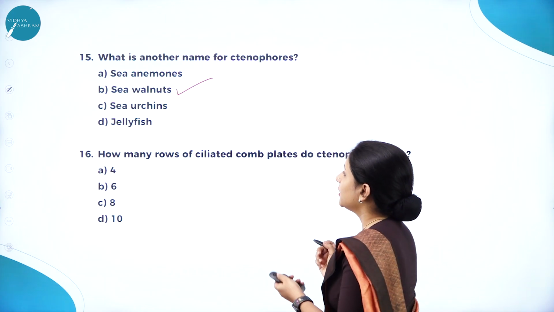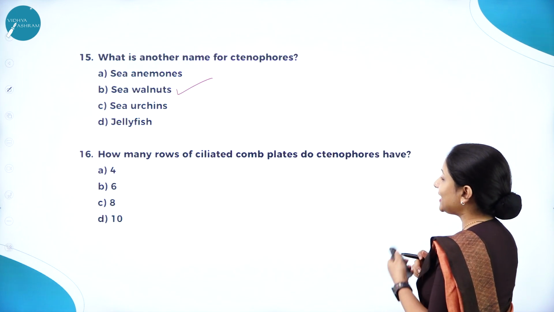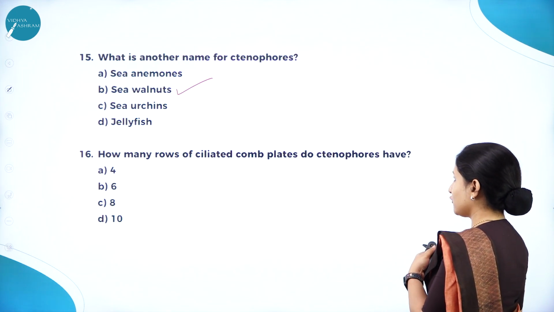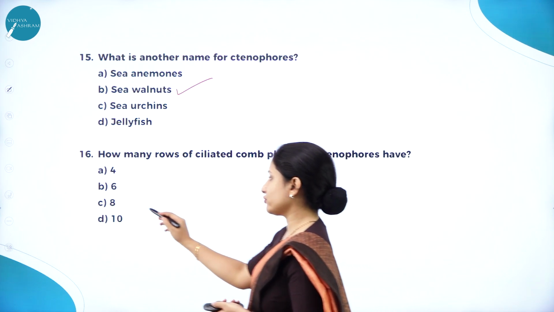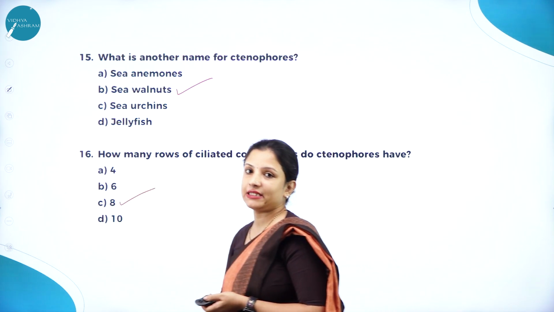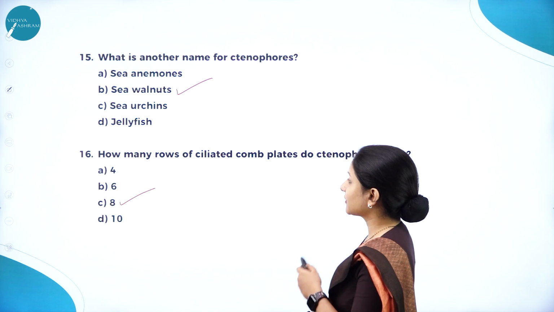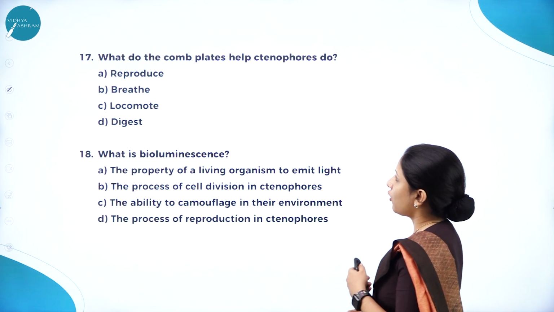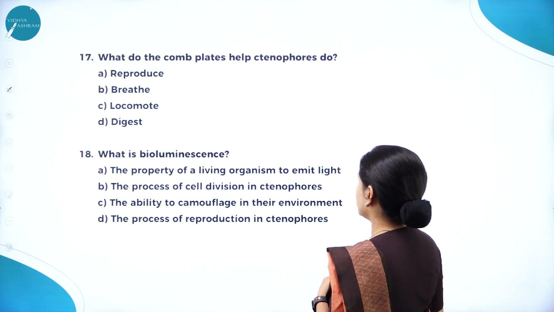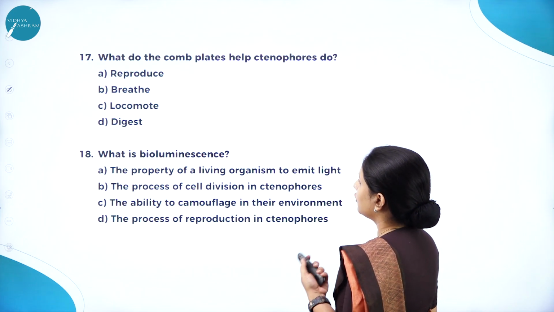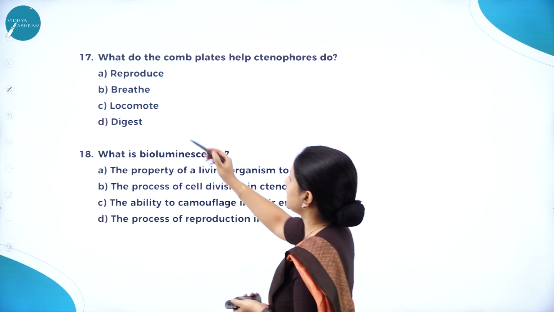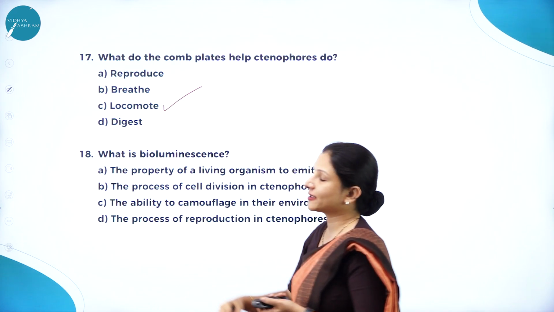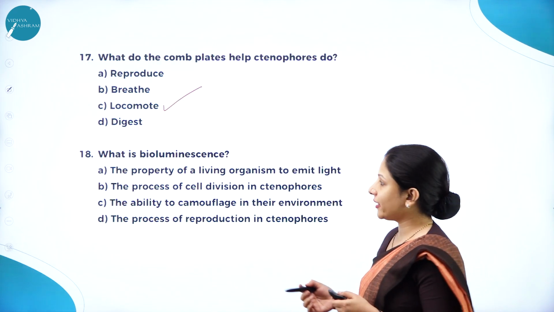So that is why. How many rows of ciliated comb plates do ctenophores have? So they have totally 8 rows of ciliated comb plates. And this is one of the peculiar characteristics of ctenophores. Next question. What do the comb plates help ctenophores do? Reproduce, breathe, locomote, digest. So it helps the ctenophores to locomote, that is, move from one place to another.